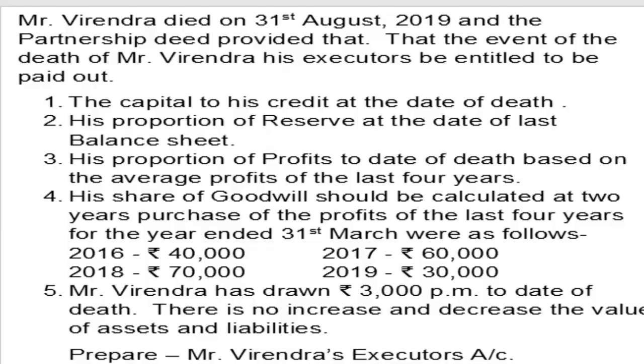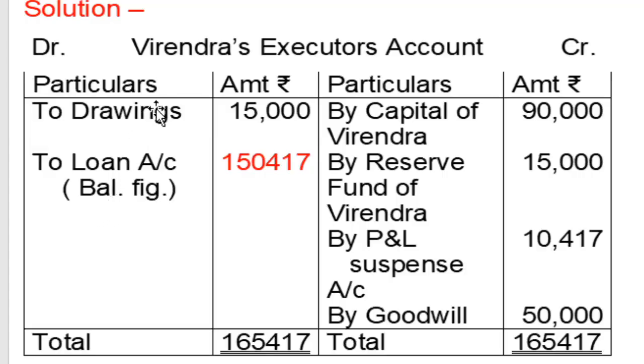So in the solution, Virendra's executor account, a ledger account, with debit side, credit side, particulars and amount. All the portion of Virendra is transferred to Virendra's executor account. Virendra's nominee, legal heirs, that is Virendra's executor. So first, any calculation goes in the working note.